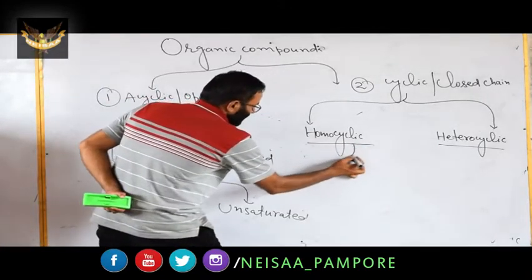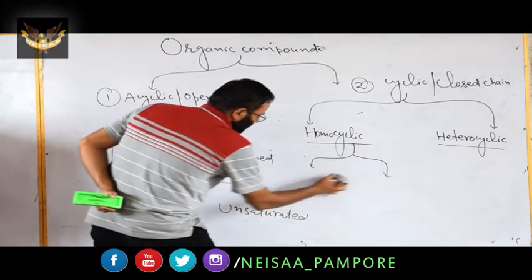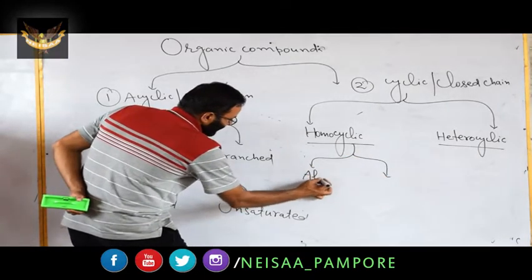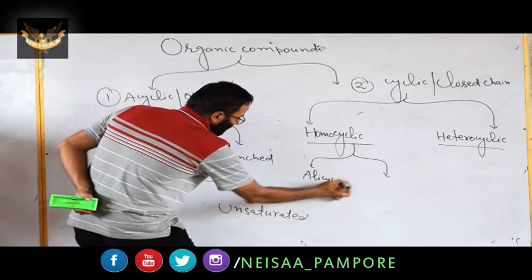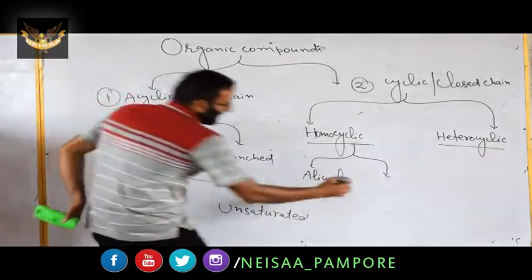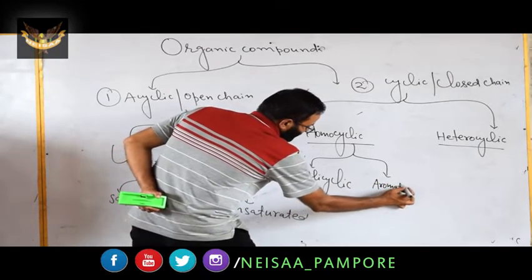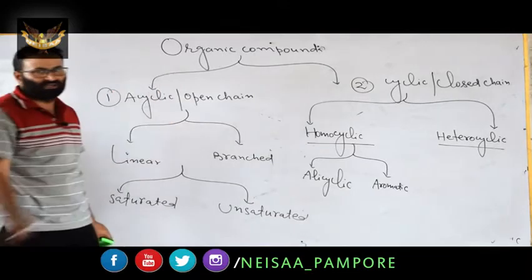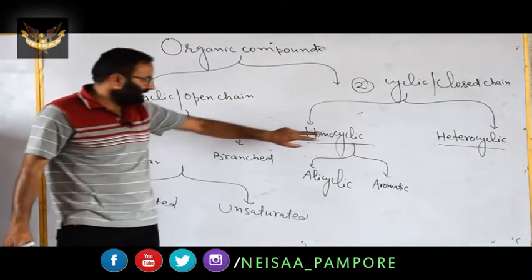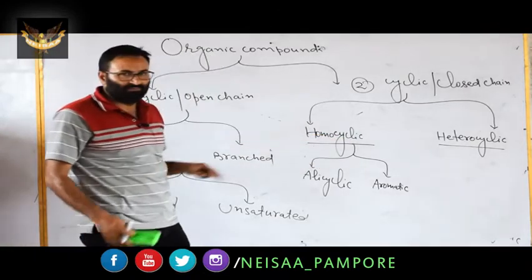Homocyclic is of the following two types. We have discussed it. One is alicyclic, second is aromatic. We have discussed each and every class. Homocyclic, these are of two types, alicyclic compounds, second is aromatic compounds.